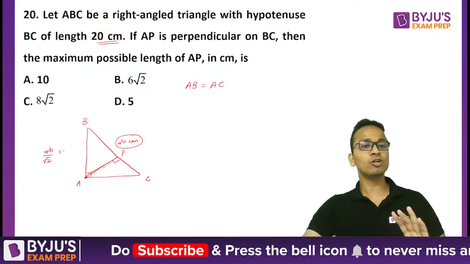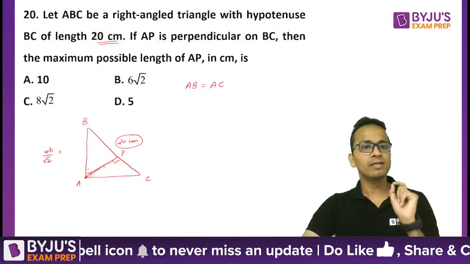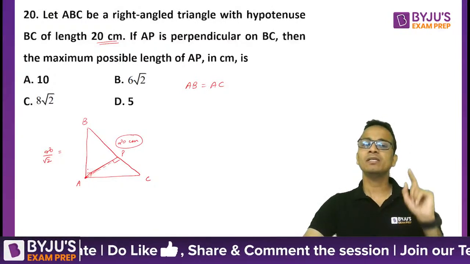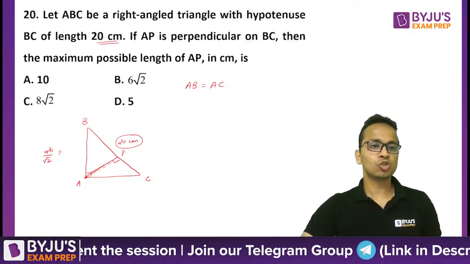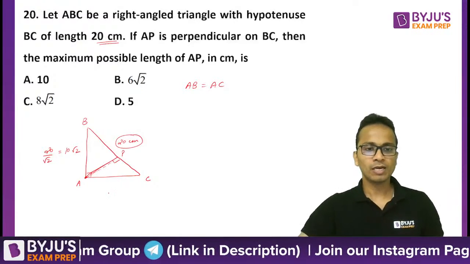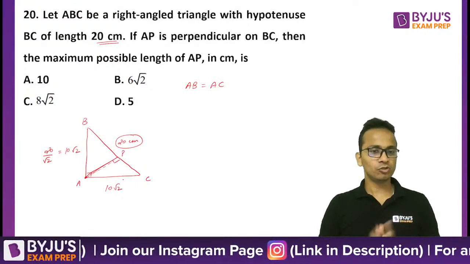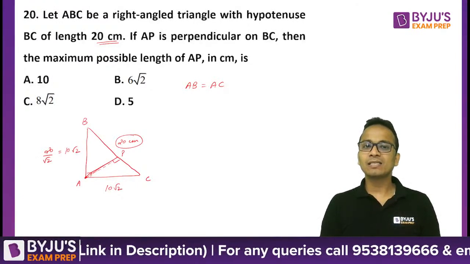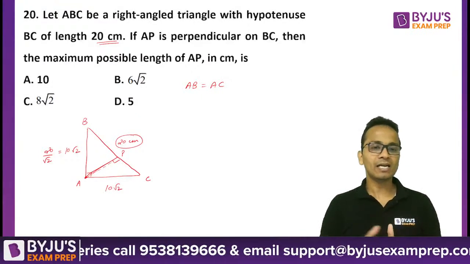So we cannot randomly draw any triangle. Understand that we have to maximize the length of AP. To maximize the length of AP, both the other two sides should be equal. All right. So 20 upon under root 2 will be 10 under root 2 and 10 under root 2. So this is what happens. Now, this is a right isosceles triangle, AB and AC are equal.